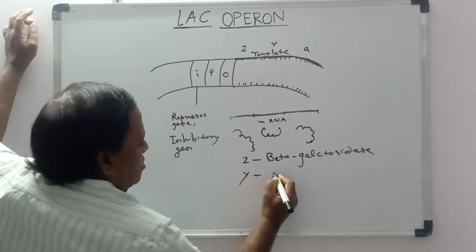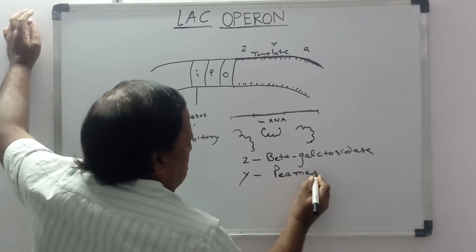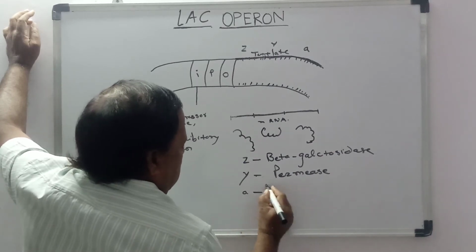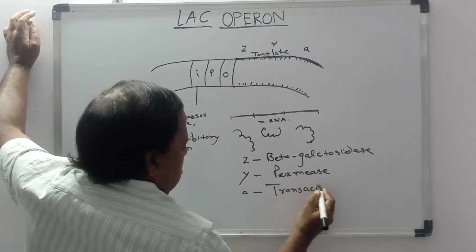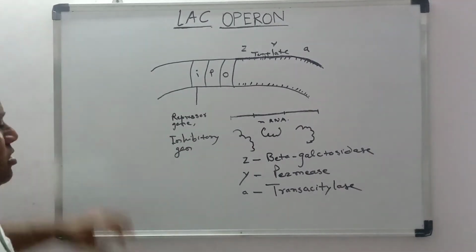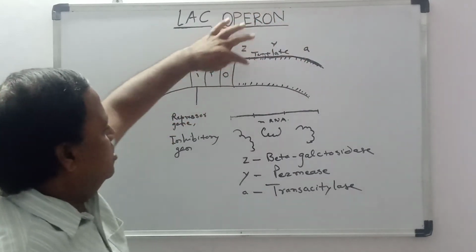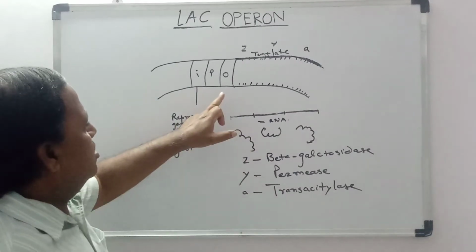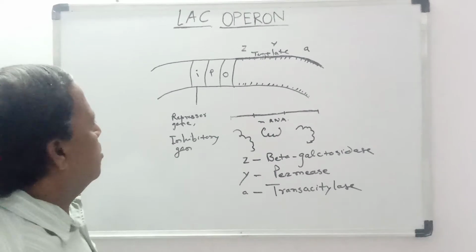Y part is permease, and from A part is transacetylase. These three proteins are produced from this gene and this RNA. All these three proteins are needed if glucose is not available in the environment.